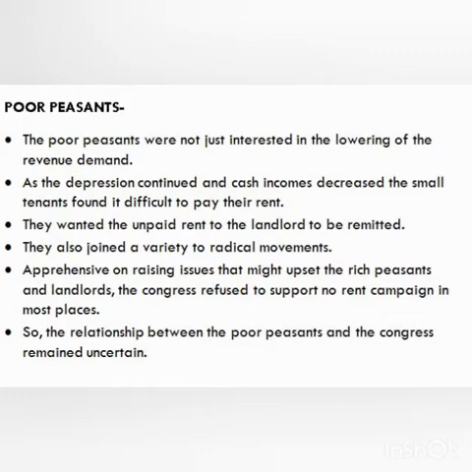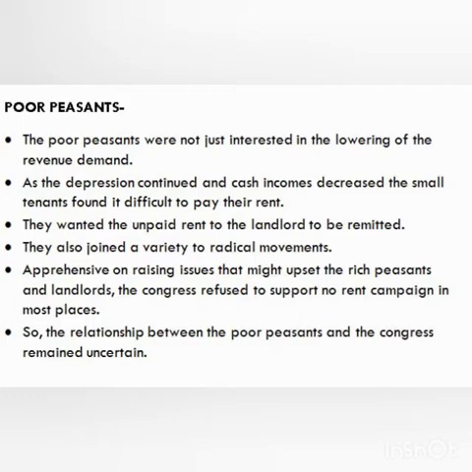My dear students, now we are going to discuss the attitude of the poor peasants. The poor peasants were not just interested in the lowering of the revenue demand. As the depression continued and cash incomes decreased, the small tenants found it difficult to pay their rent. They wanted the unpaid rent to the landlords to be remitted.